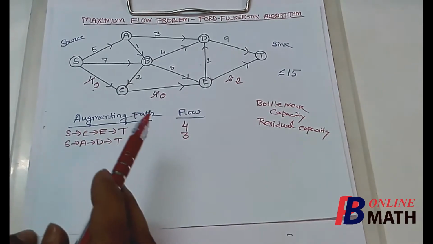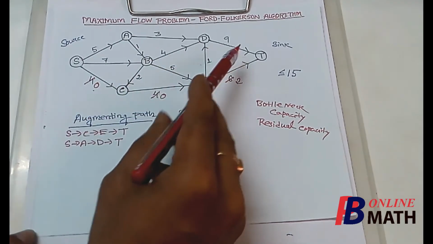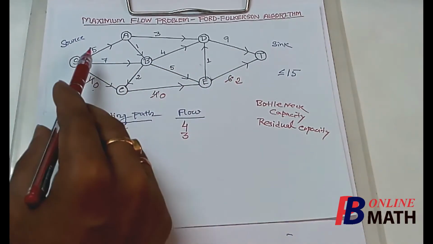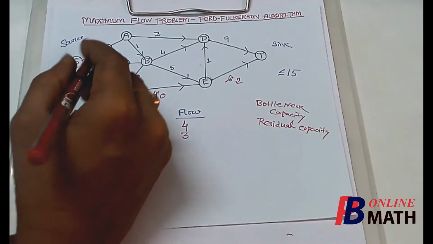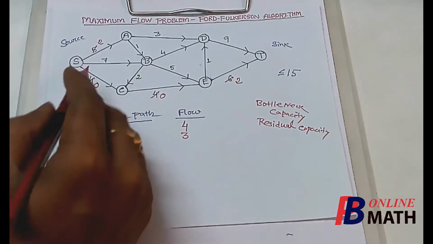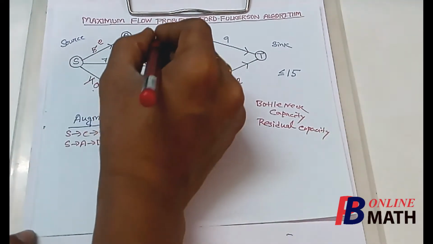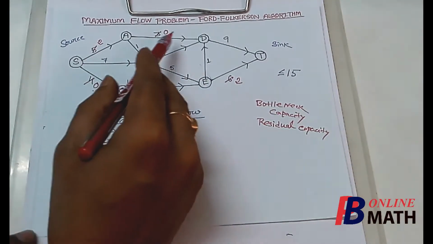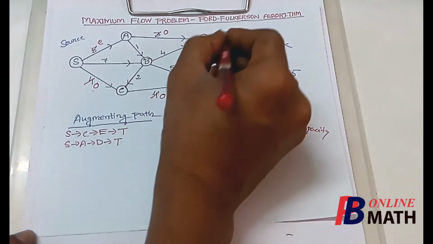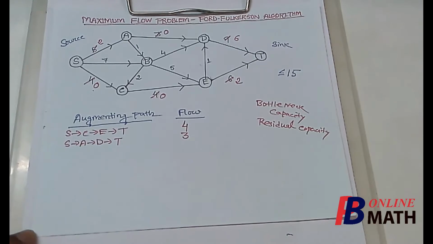So if we send this flow from S to T via this augmenting path, now let us find the residual capacities of these arcs. So the residual capacity of this arc is now 2 because we have already sent 3 amount of flow from S to T via this path. The residual capacity of this arc is 0 now, and the residual capacity of this arc is 9 minus 3, which is 6. Now let us find one more augmenting path and the corresponding flow.